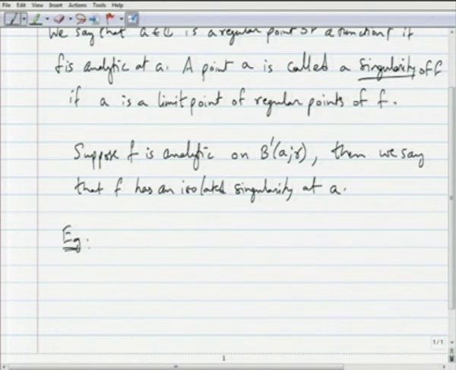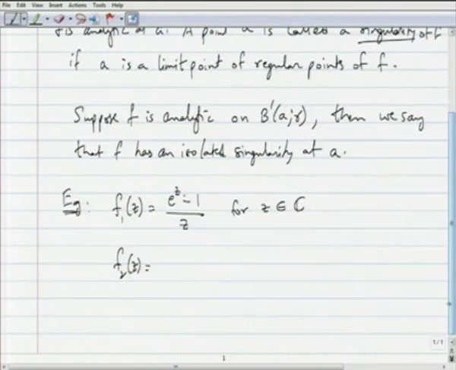Consider these functions: f1 of z defined by e power z minus 1 divided by z, and f2 of z is 1 by z.